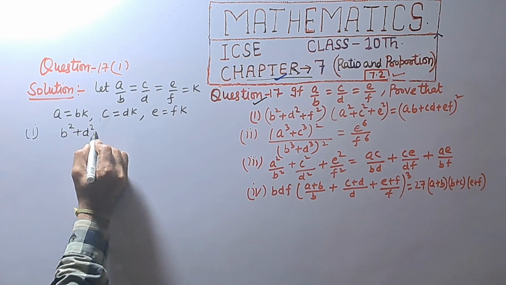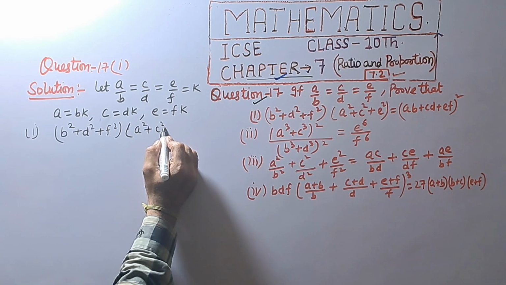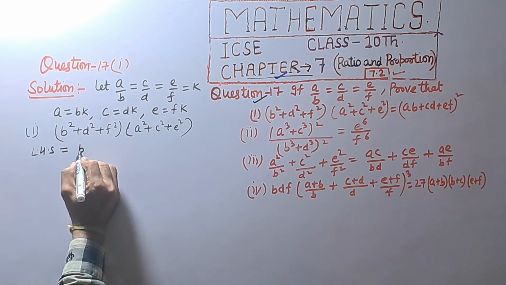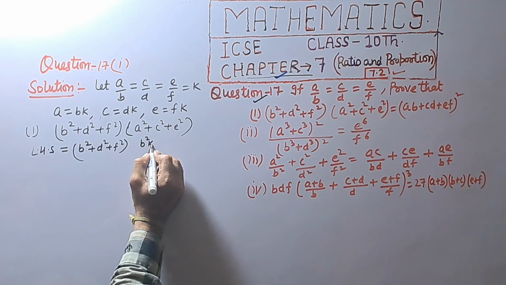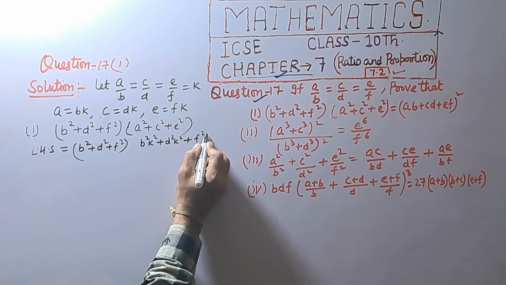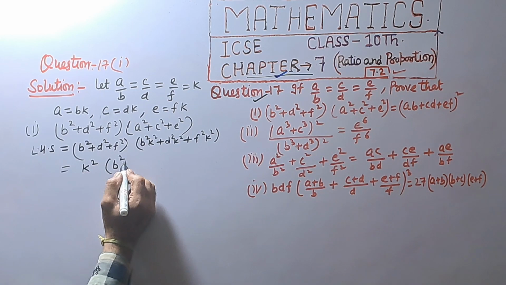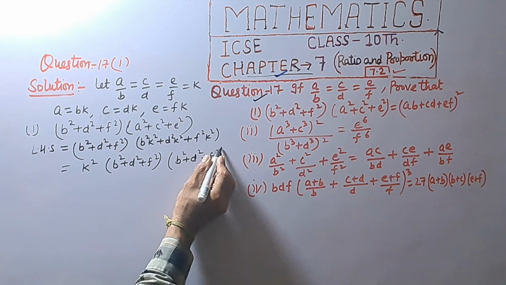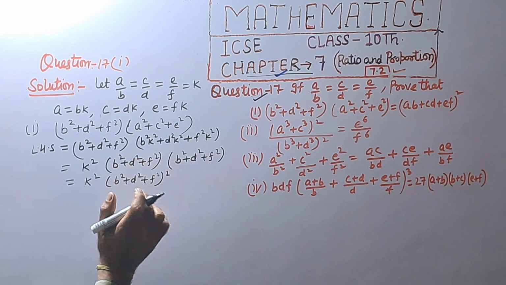Left hand side: (b² + d² + f²)(a² + c² + e²). Substituting a = bk, c = dk, e = fk, we get (b² + d² + f²)(b²k² + d²k² + f²k²). Taking k² common, this is equal to k²(b² + d² + f²)². So that is the left hand side.